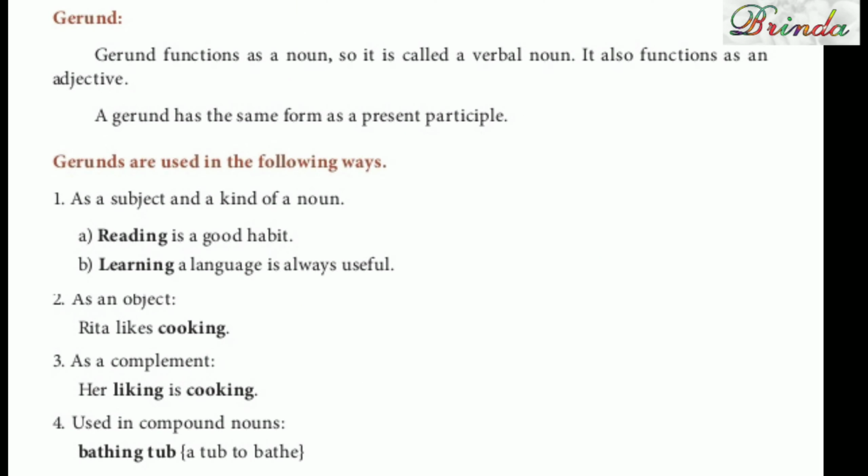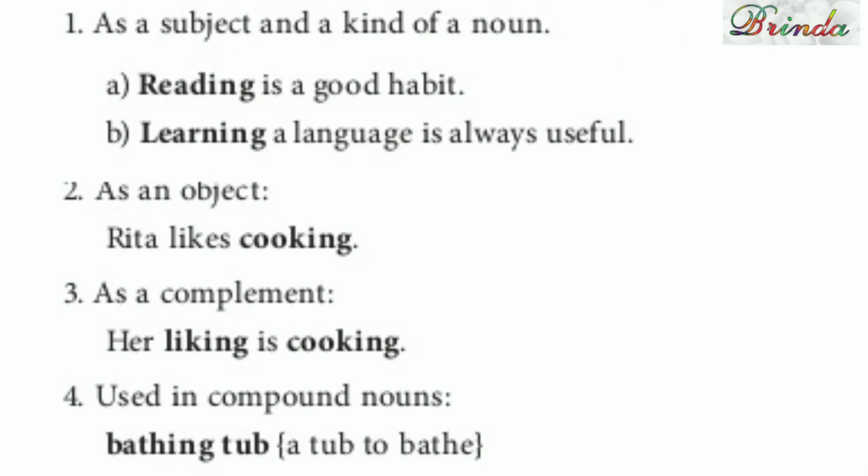Gerund functions as a noun. So it is called a verbal noun. இங்கே gerund-ங்கிறது ing வரணும். It acts as a noun. Okay, verbal noun. Verb பாதி, noun பாதி, இரண்டும் சேர்ந்த கலவைதான் gerund. It also functions as an adjective. A gerund has the same form as a present participle. Okay, இப்போ gerunds are used in the following ways. எங்கெங்கெல்லாம் யூஸ் பண்ணுறோம்?